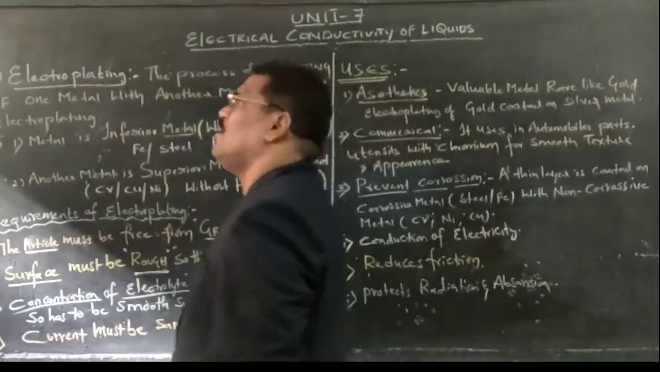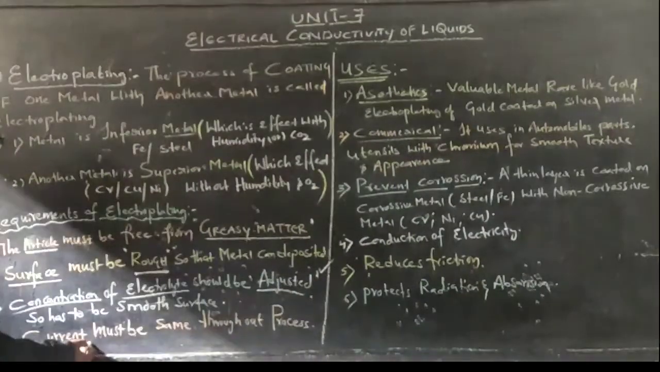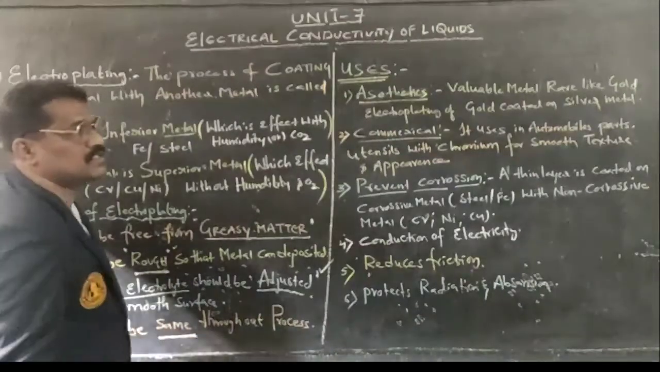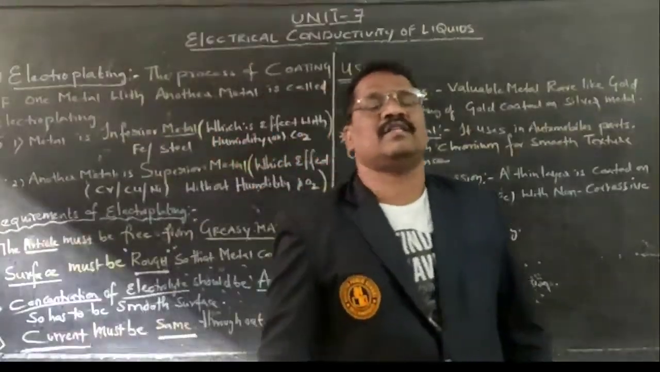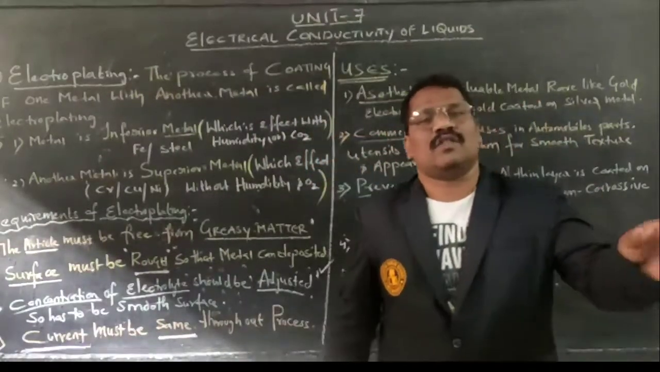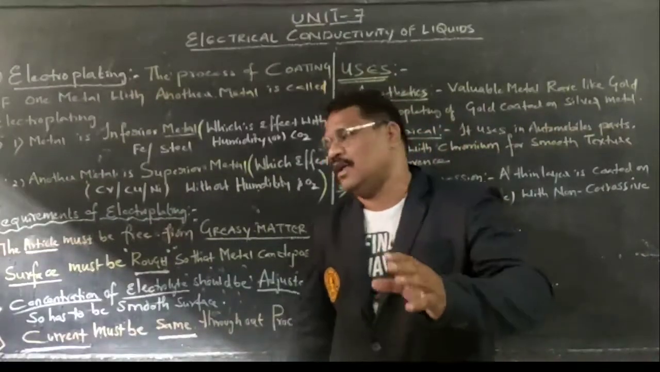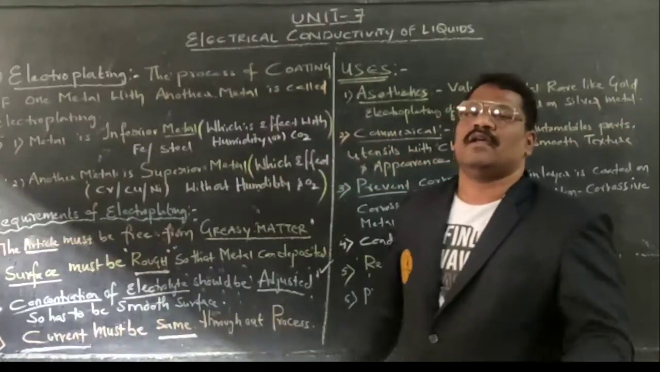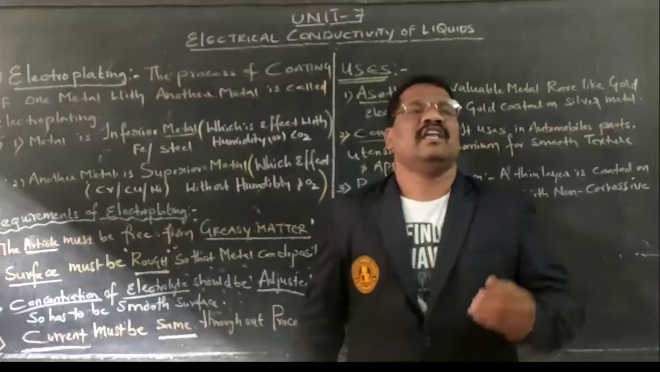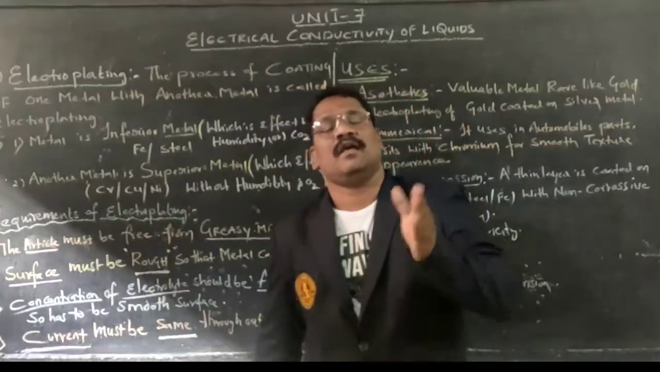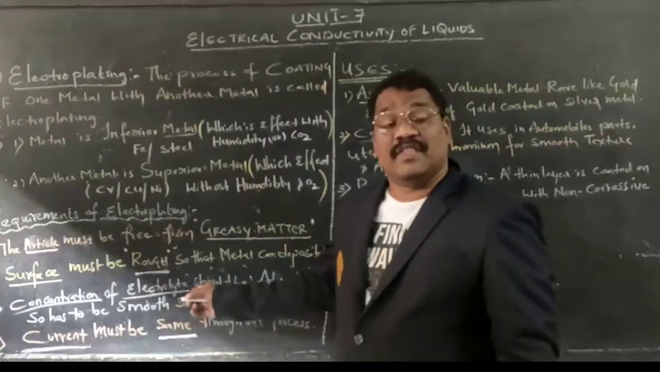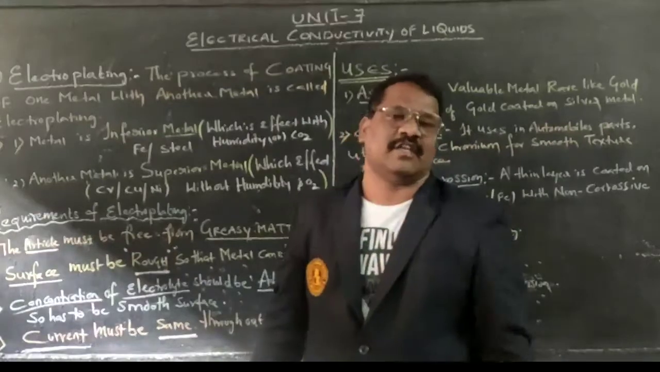Fourth point is nothing but what? The flow of current. The flow of current must remain the same throughout the process. If 1 ampere of current is flowing through a circuit, the same amount of current has to flow throughout that circuit, then only can the process of electroplating be done much better. If not, the process of electroplating cannot be done perfectly, if there is a fluctuation in the flow of current.